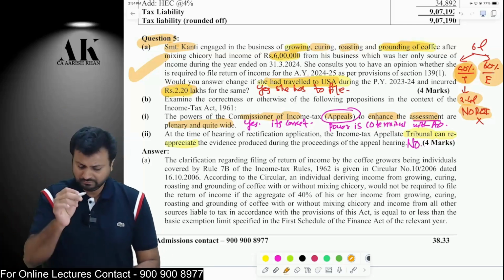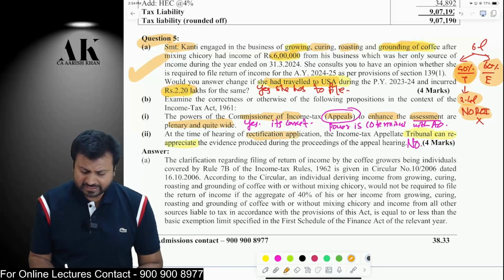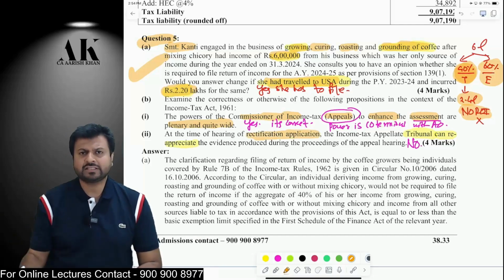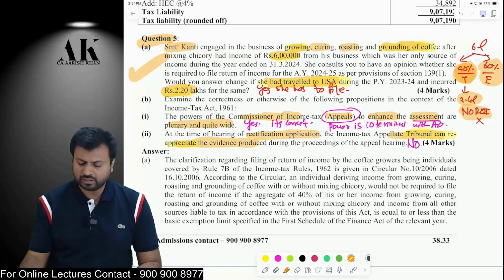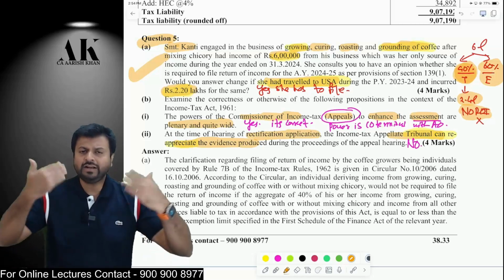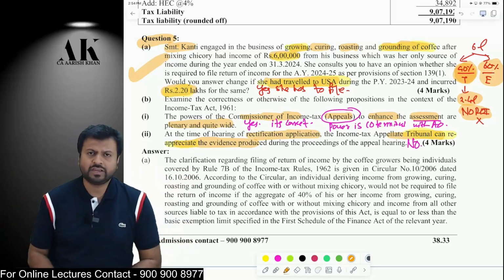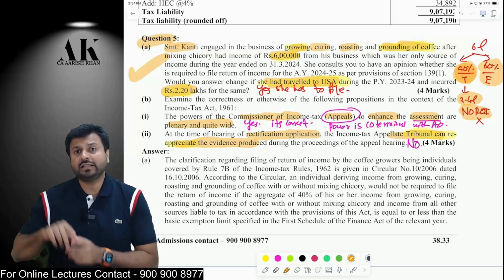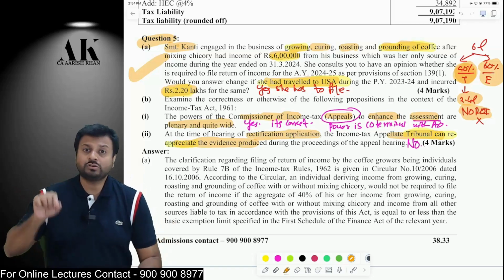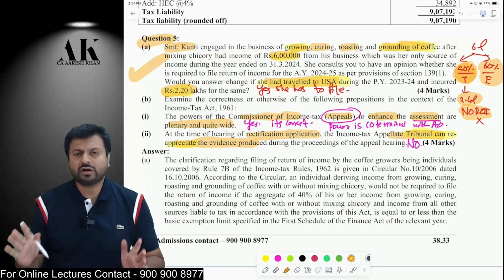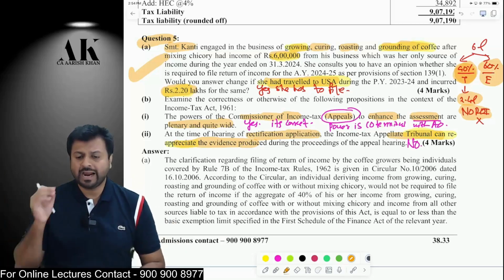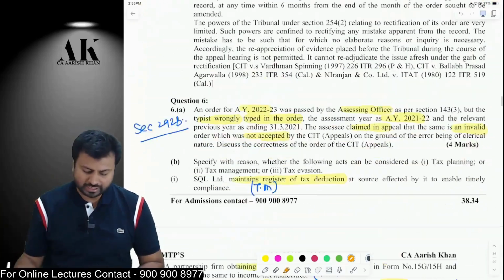Next one. When the rectification application is heard by the income tax tribunal, can they reappreciate the evidence produced before the appeal? The answer is no. I went to the ITAT for rectification under the income tax law for an apparent mistake, and the ITAT is altogether hearing a new case. Can they do so? The answer is no. ITAT does not have the power to reappreciate the entire matter. ITAT can only rectify the apparent mistake which is there.